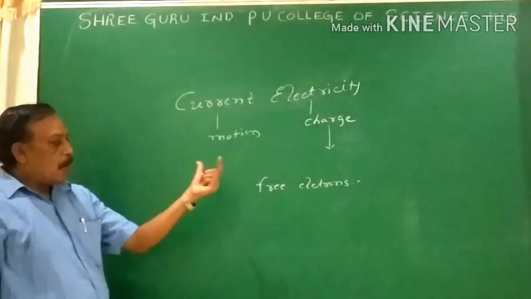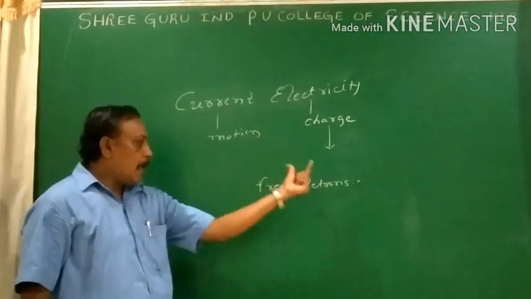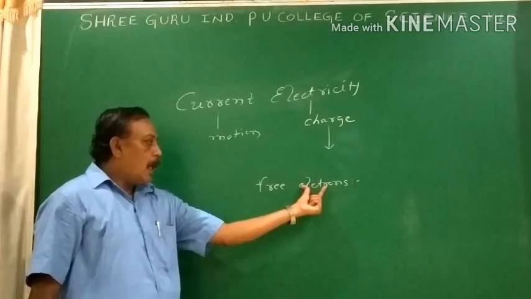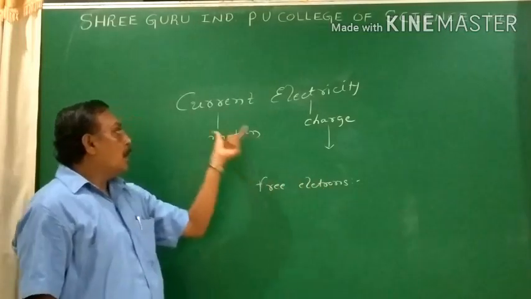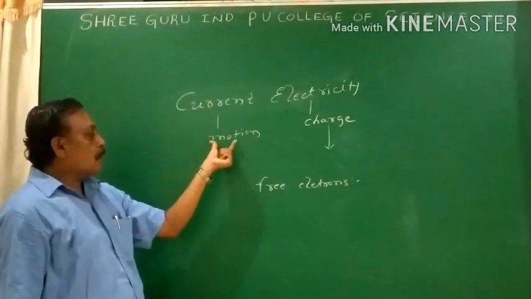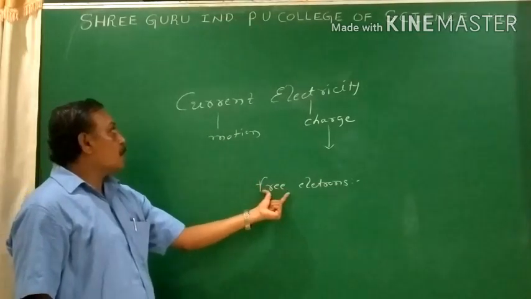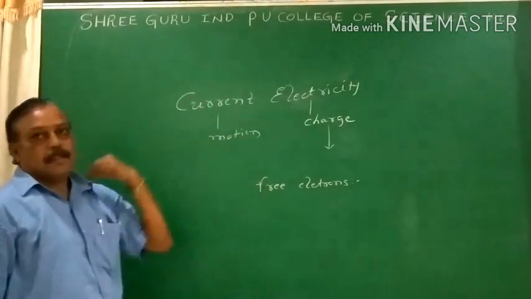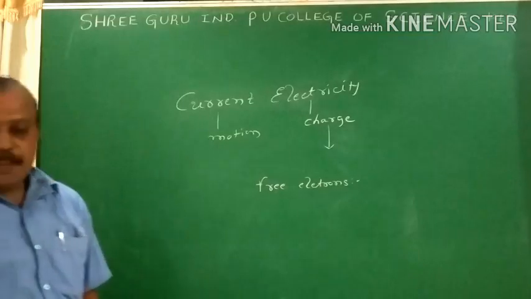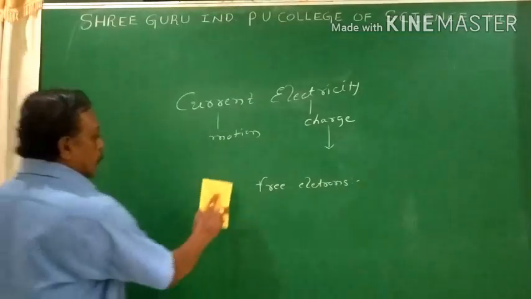By providing a small amount of energy, we can easily detach them from the atom, and those electrons are used for conduction. They are called free electrons, and they constitute the current in the conductor. So we prefer the conductor for current electricity.